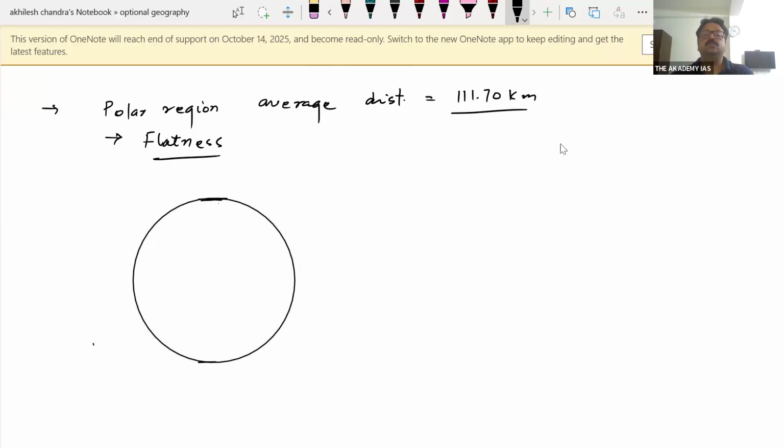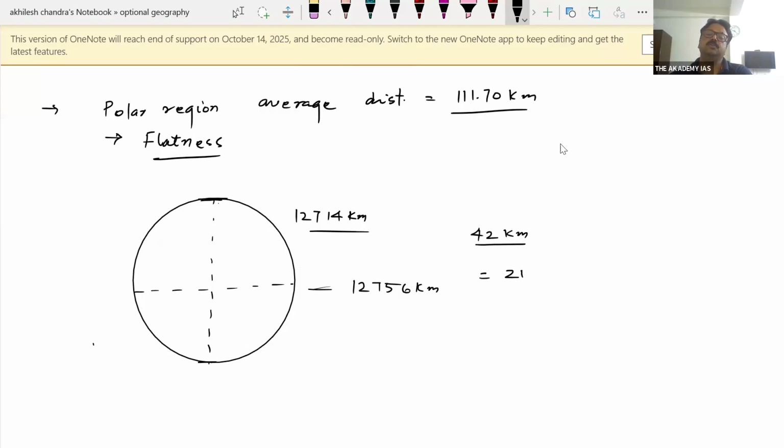Once you see the equatorial diameter of the Earth, you will find that it is 12,756 kilometers, while the polar diameter is 12,714 kilometers. So there is a difference of almost 42 kilometers in diameter, or 21 kilometers in radius.